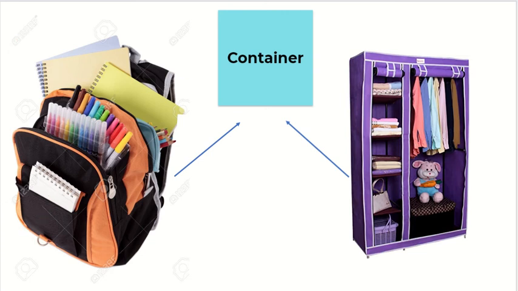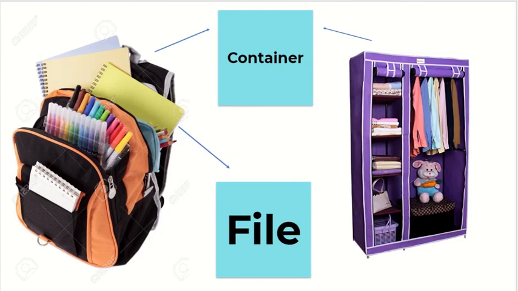If we talk about these containers in terms of the computer, then these containers inside the computer are known as folders, and the things that we keep inside these containers are known as files.